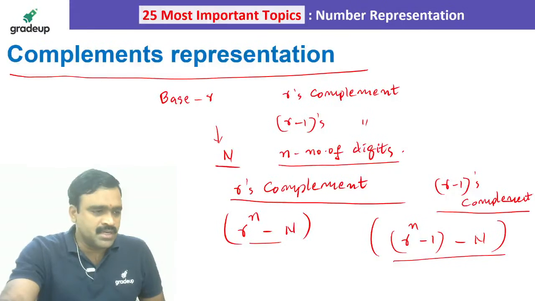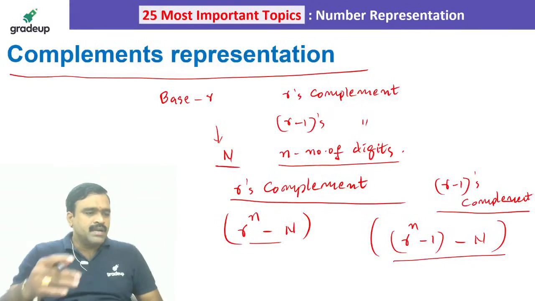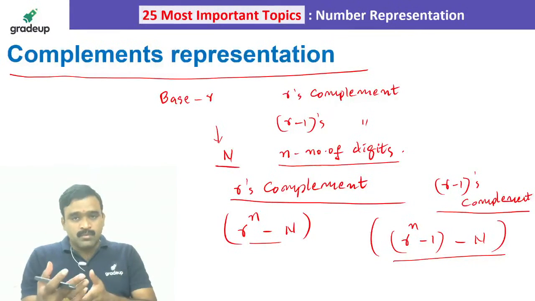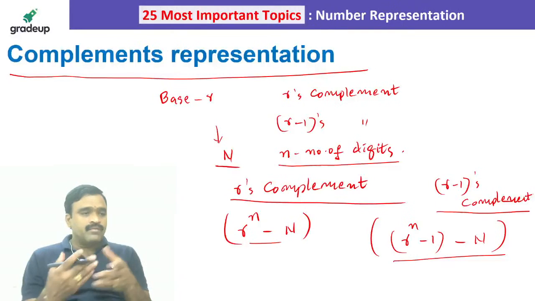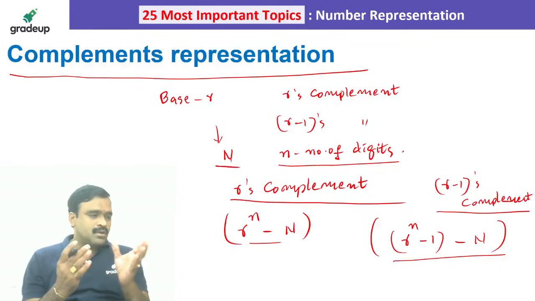In signed integer representation, we can have signed 1's complement, signed 2's complement, and signed magnitude. They will be used in performing arithmetic operations like borrow subtraction, normal subtraction, all these things.